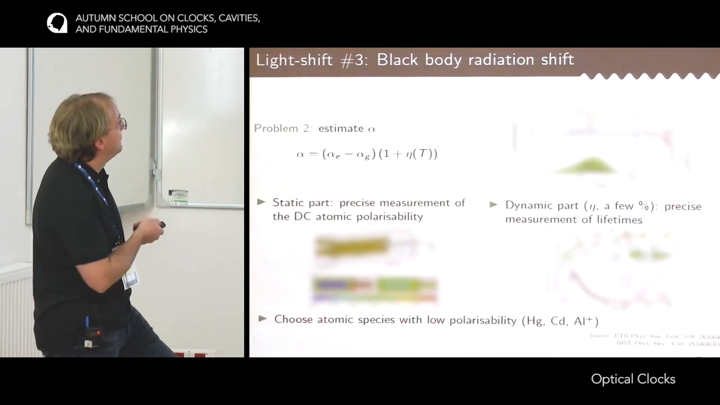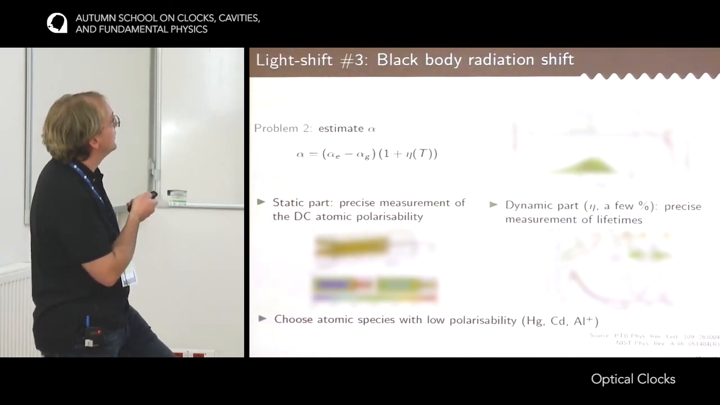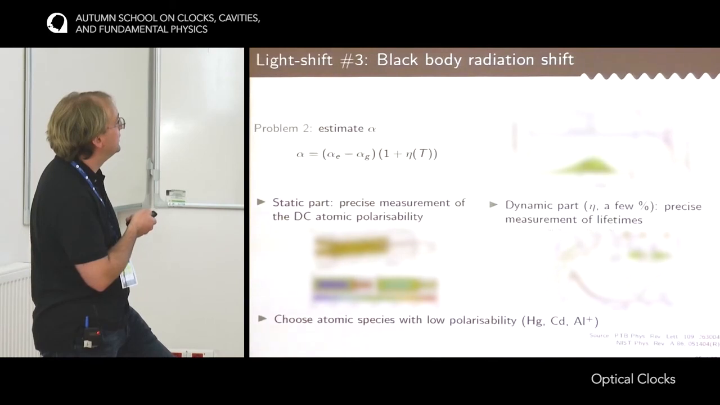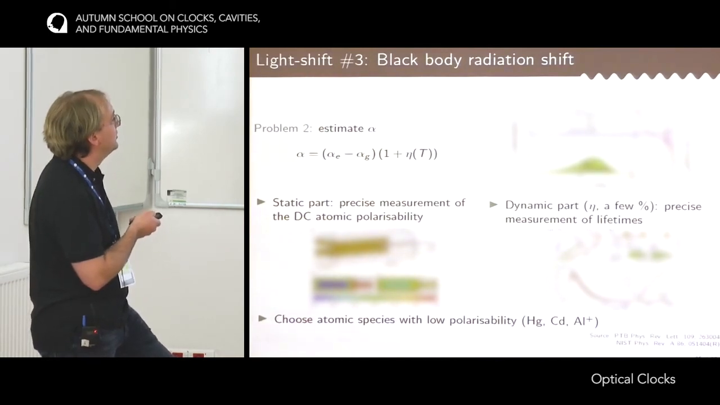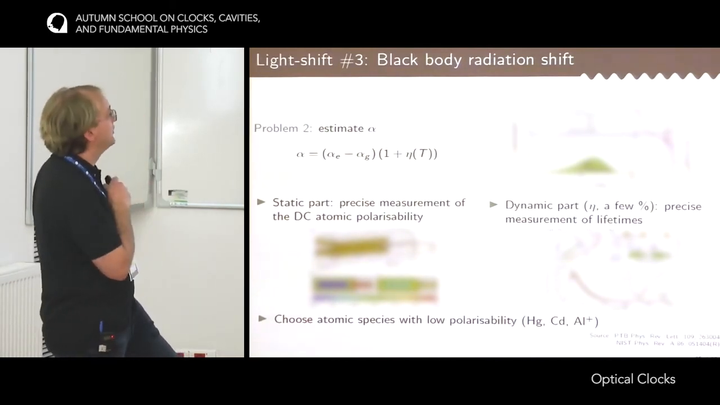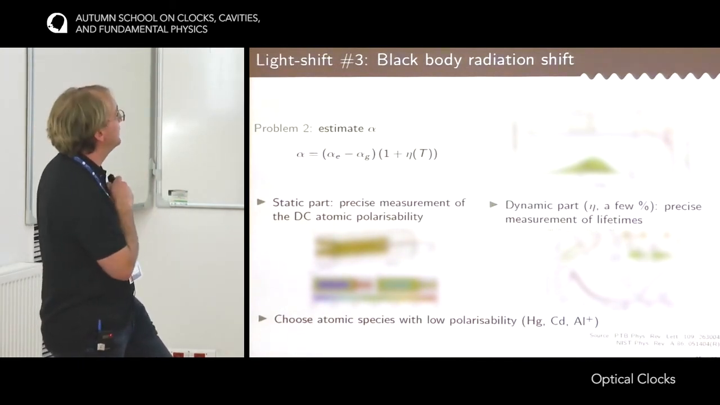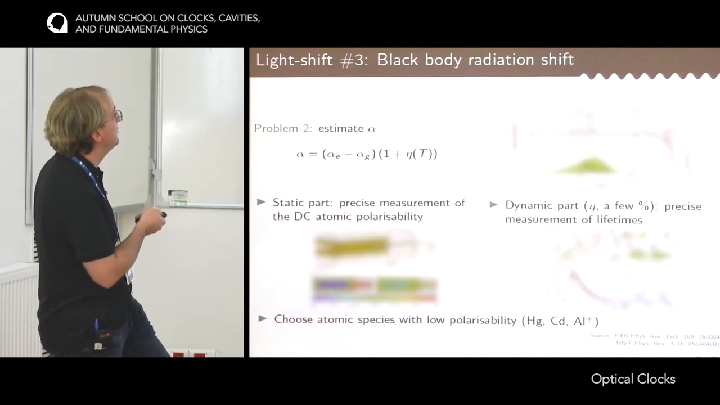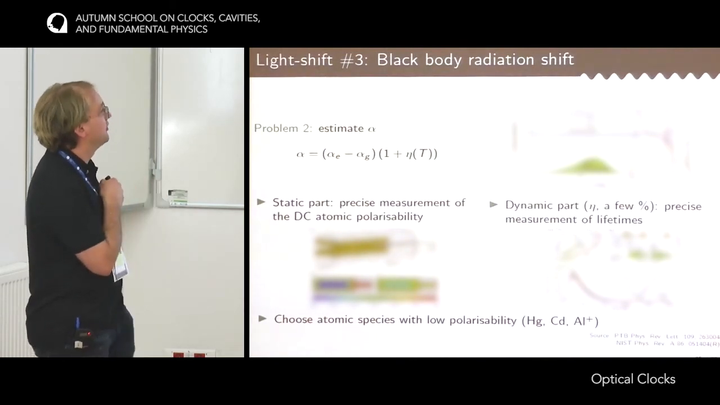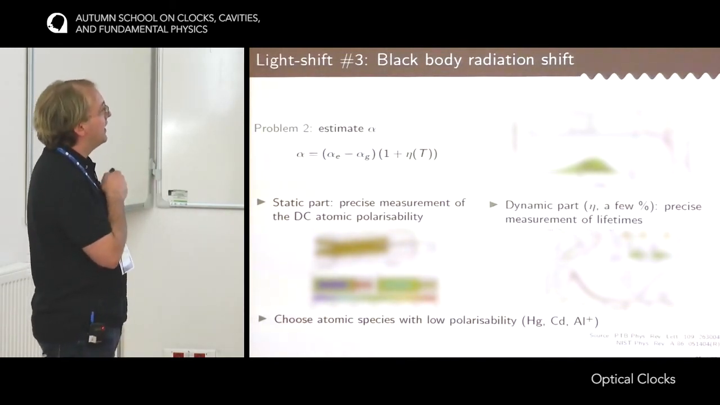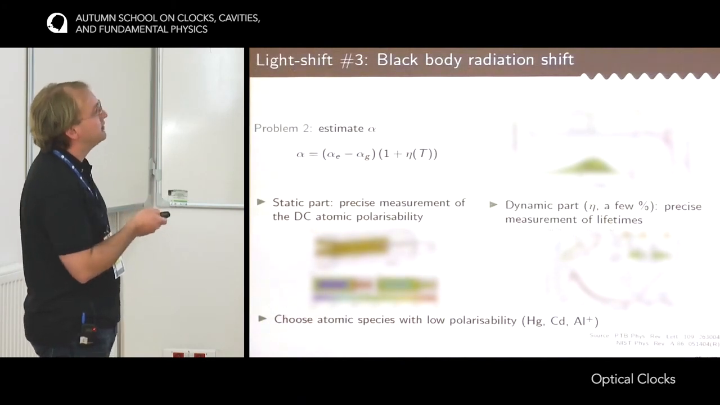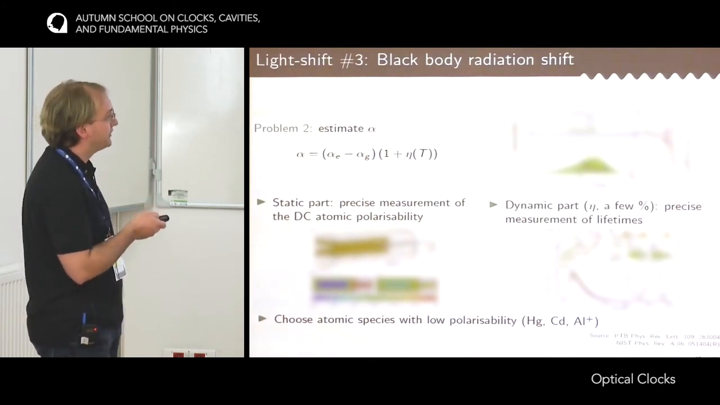So this is an experiment that was done at PTB on the strontium clock to measure the static polarizability. So the idea is to build a very precise capacitor in order to apply a very precise electric field on the atoms and to measure the frequency shift by the Stark effect induced by the electric field on the atoms. So with that, it's possible to very precisely measure the differential polarizability. And then what's left is to estimate the dynamic part? So it's typically a few percent of the static part.